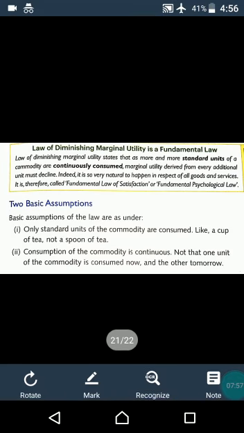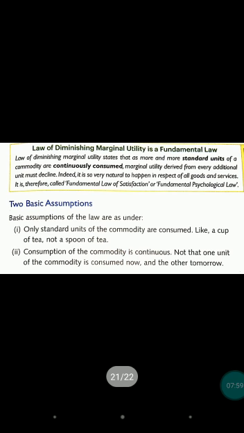Now we are having two basic assumptions of this law. First assumption is only standard units of a commodity are consumed. When we are saying a consumer consumes more and more standard units of a commodity, the commodity should be standard. Like we have to say a cup of tea, not a spoon of tea, or a glass of water, not a spoon of water.